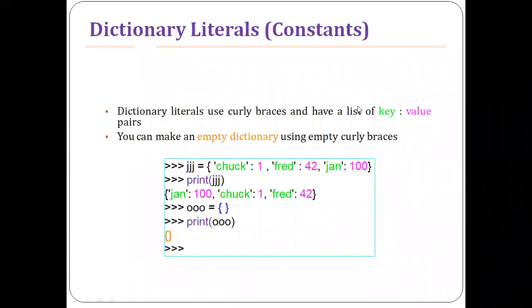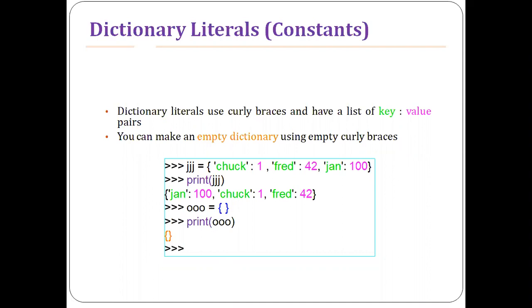Now look at how we are going to create a dictionary. Let me start by specifying the dictionary literal: use curly braces and have a list of key and value pairs, a combination of key and value.